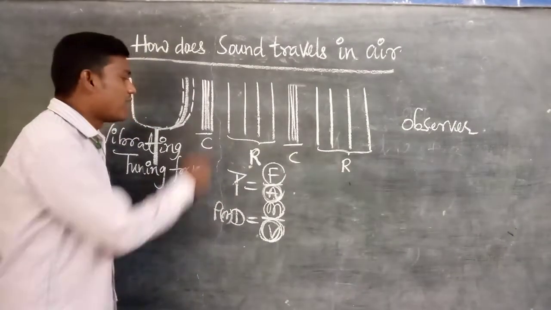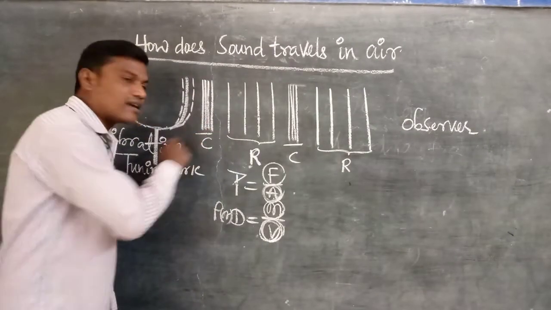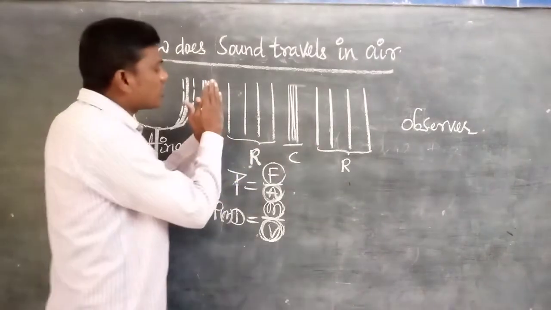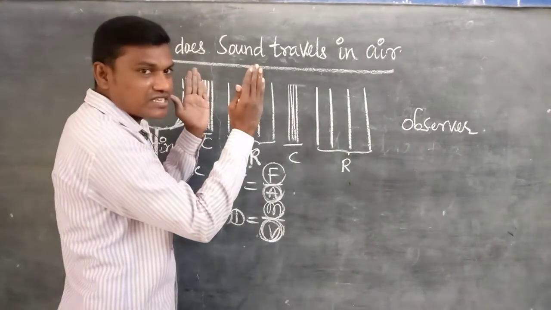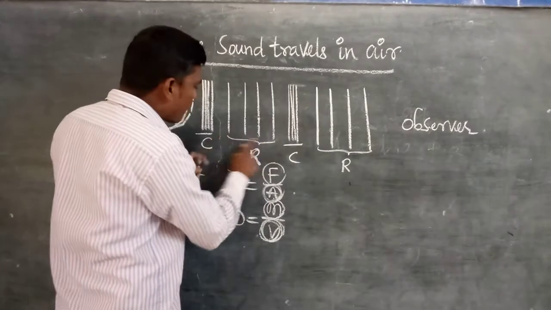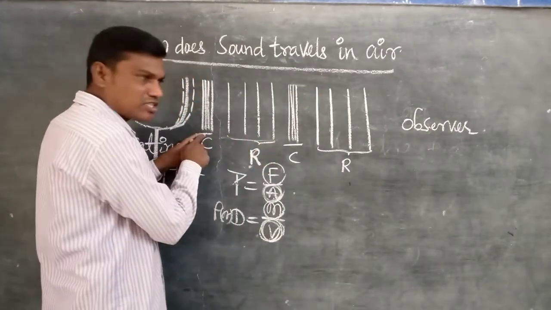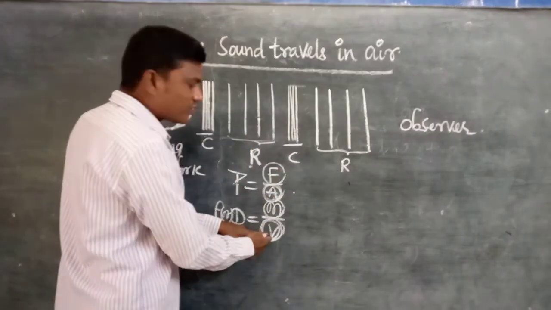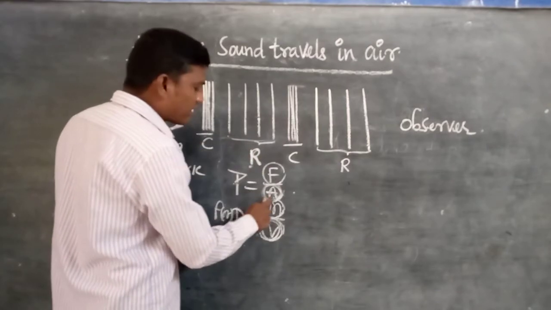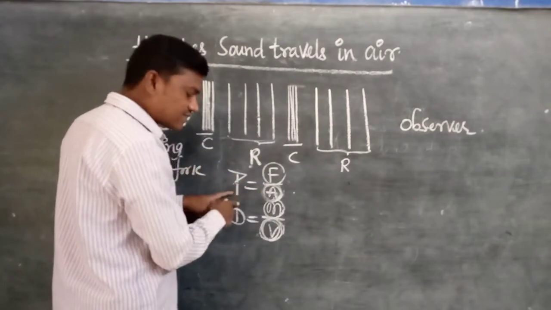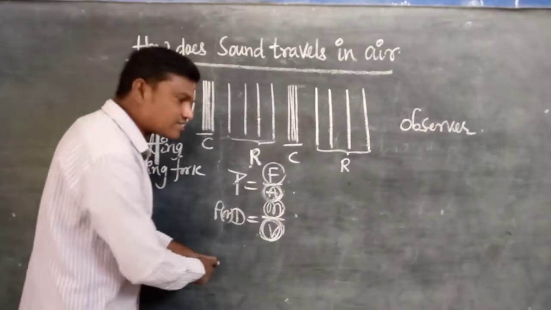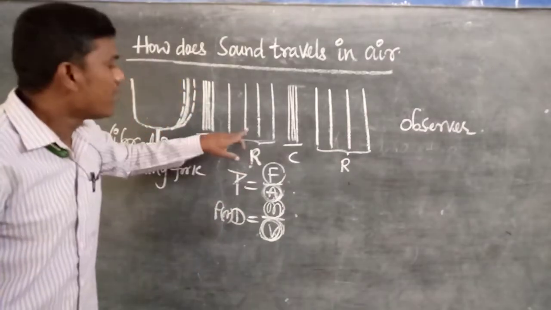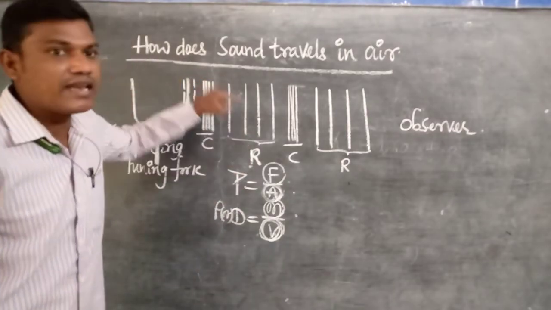Due to that reason, pressure and density are more at the compression. But at the rarefaction, the particles move apart from each other, so they occupy more area when compared to the compression. Area is nothing but volume. So they occupy more area. Area is more, pressure is less. Volume is more, density is less. That's why at the rarefaction, pressure and density are less.